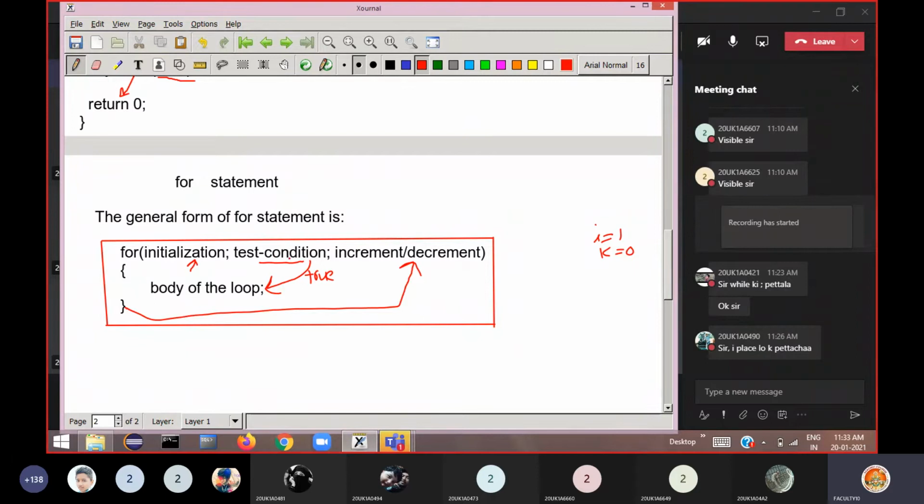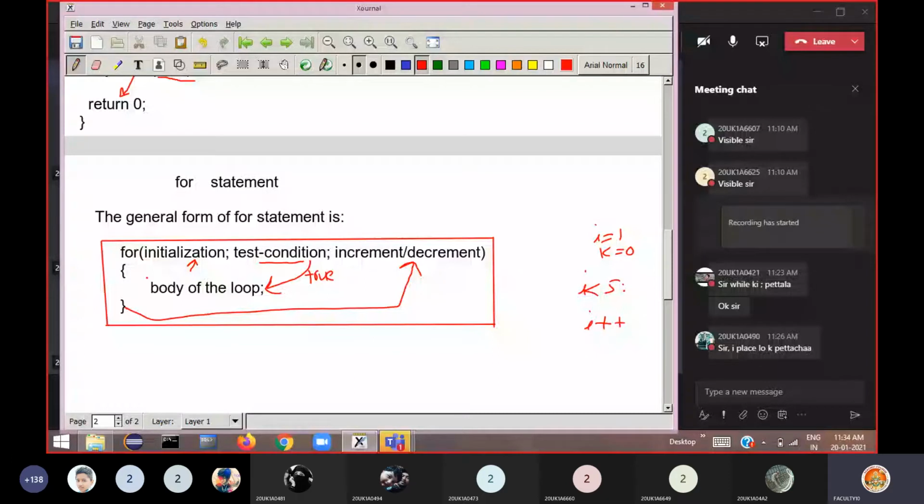So in the test condition, what do we write? We write a condition like this, say i less than 5 or not. Then in the increment section we write i++ kind of things. So all three we are writing at one place: initialization of the variable, the testing condition, and increment or decrement of the variable. Like this it executes. Now how it executes repeatedly is the point to be understood here.